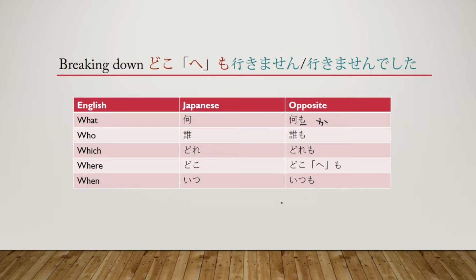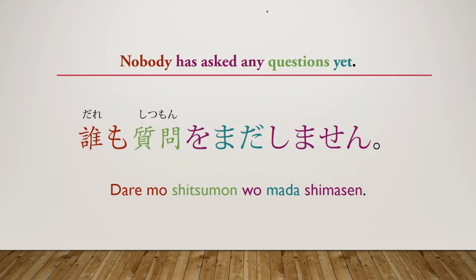Okay, let's go ahead and go through a couple of example sentences for this. The first example sentence we have is, nobody has asked any questions yet. Daremo shitsumon o mada shimasen. Now the first thing I want to go over here is this part, asked any questions. You may be thinking, why are we using shimasen here instead of something like kikimasen?